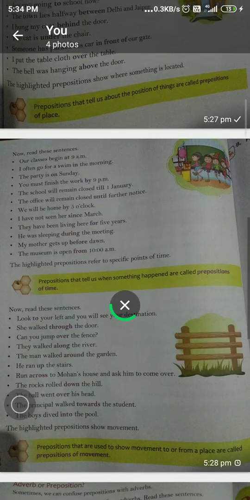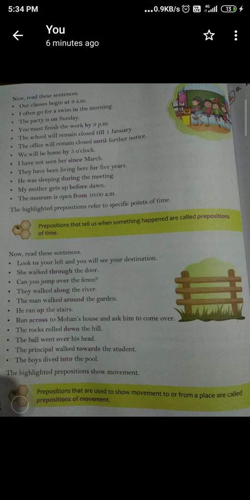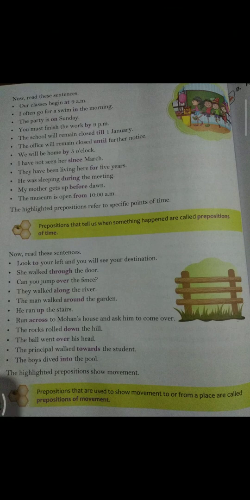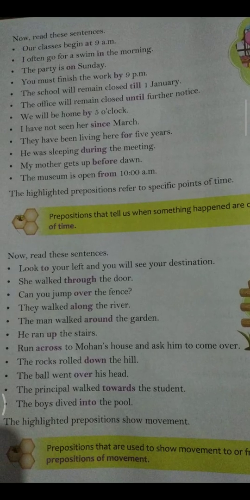Now the next preposition is preposition of time. Prepositions that tell us when something happened are called prepositions of time. For example, the museum is open from 10 a.m. The mother gets up before dawn. He was sleeping during the meeting. He will be home by 5 o'clock. I have not seen her since March.